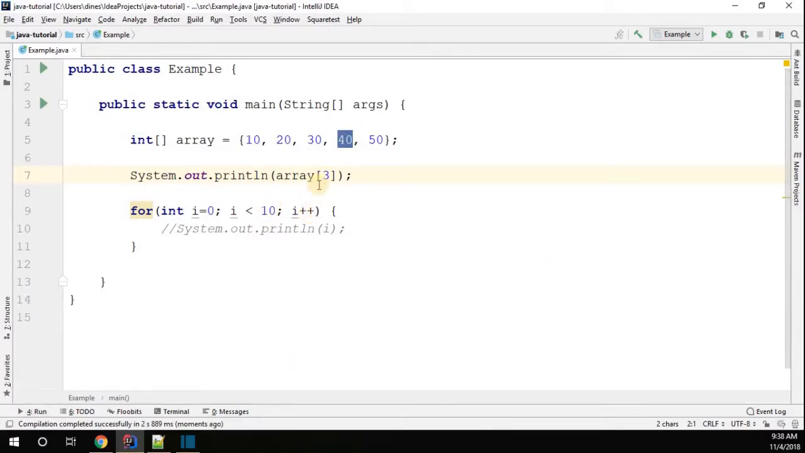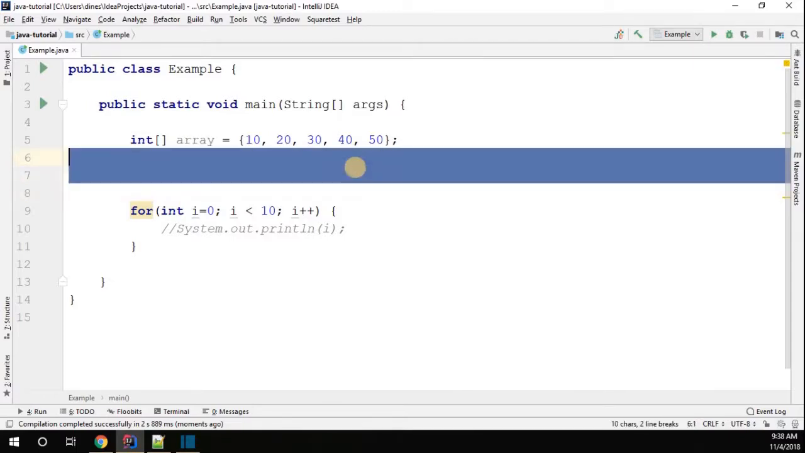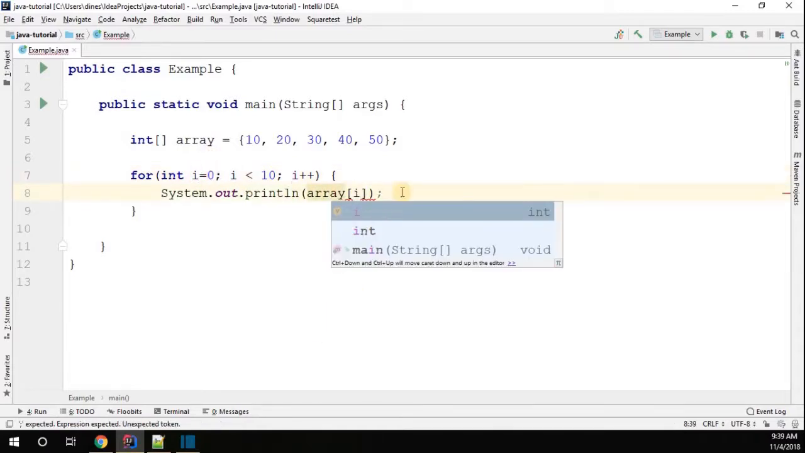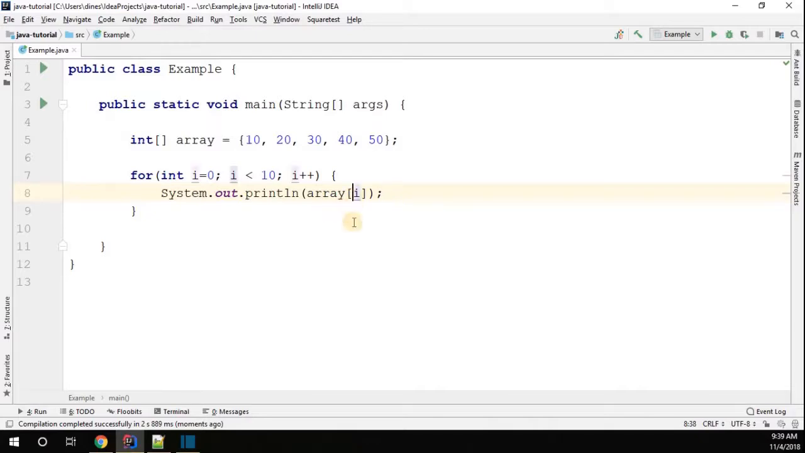So if you pass the index of an array, we get the value available at that index. Now let me copy this line and replace it here. We know i starts from 0, so let me pass i. When I pass i, the first time it will be 0, so we get 10 as output. Second time 1, 20, then 30, 40, 50.